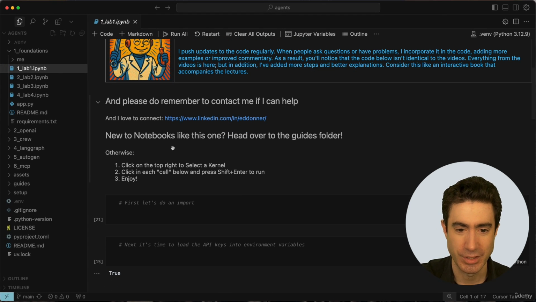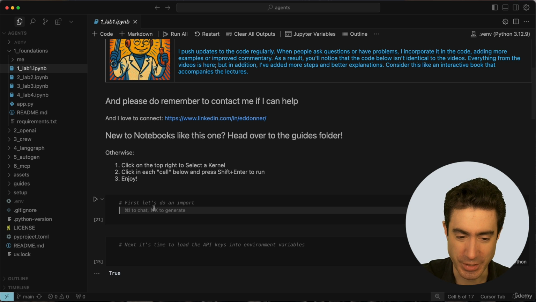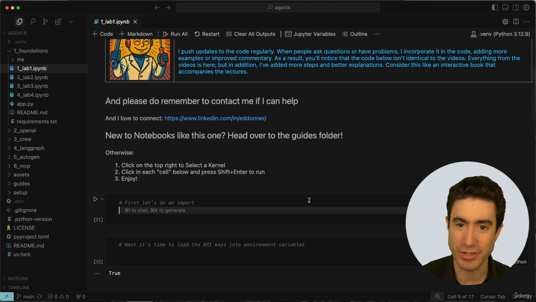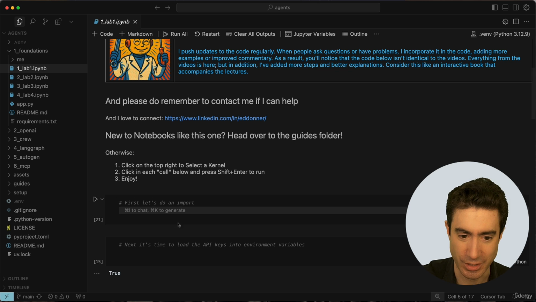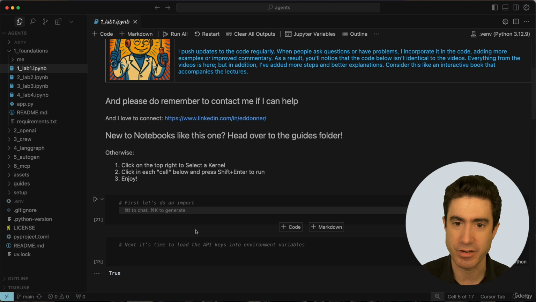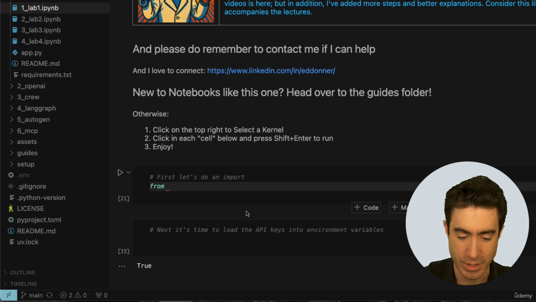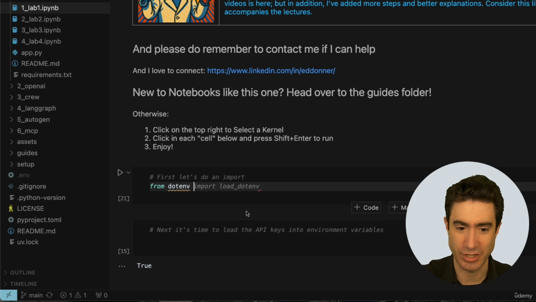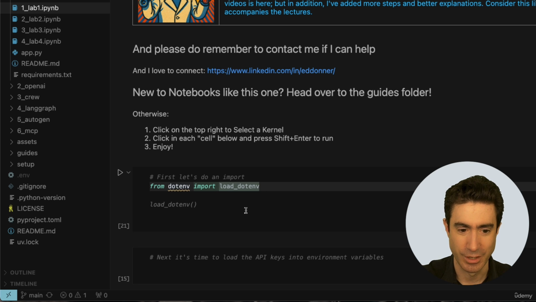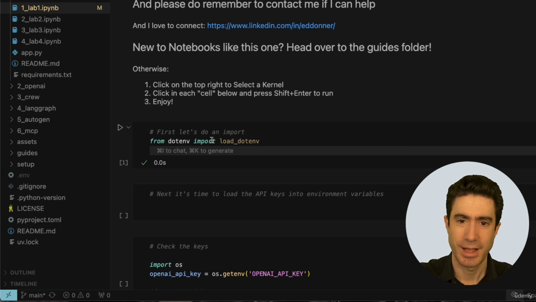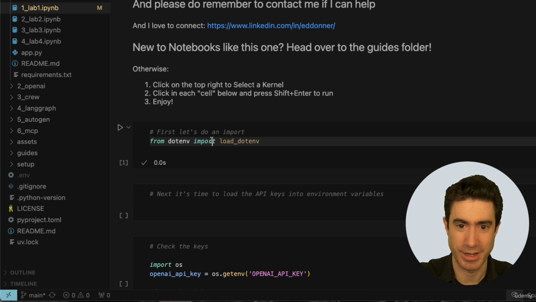All right. So now what we do is we come here to the first of these cells. Each of these things are called cells, these code cells, and we're going to do an import. And what import are we going to do? Well, we're going to do this import here, from dotenv. And you can see that Cursor's already suggesting what we could do right now. From dotenv, import load_dotenv. And I hope you're familiar with what it means to import a function from a module. But if not, then please do check out the guides for a refresher on that.